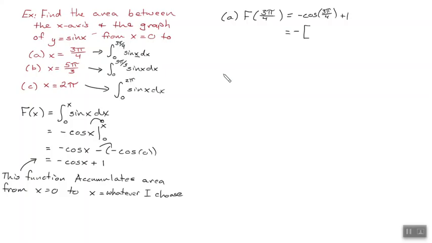Is it root 3 over 2? Root 2 over 2. Okay, here's our unit circle. Here's 0. Here's pi fourths. It's root 2 over 2. Here's 2 pi fourths. Here's 3 pi fourths. It's negative root 2 over 2. Negative root 2 over 2 plus 1.